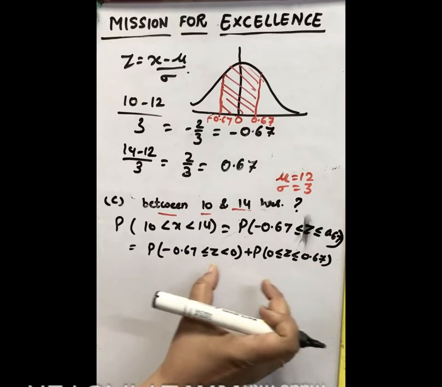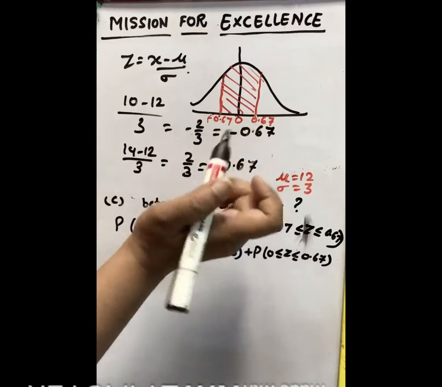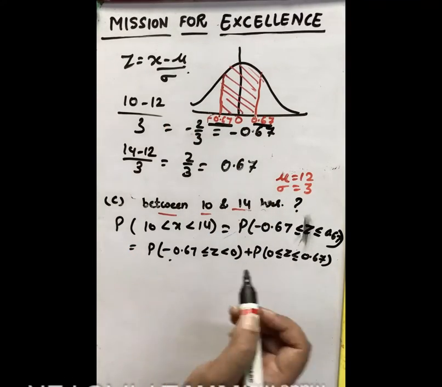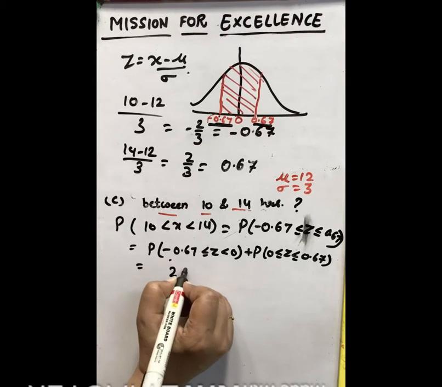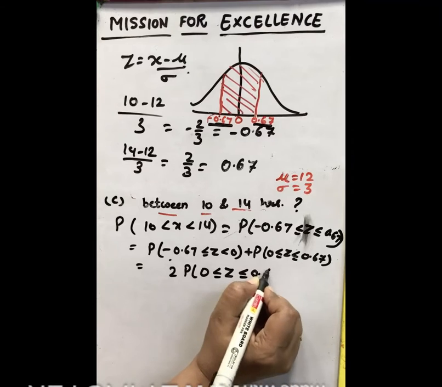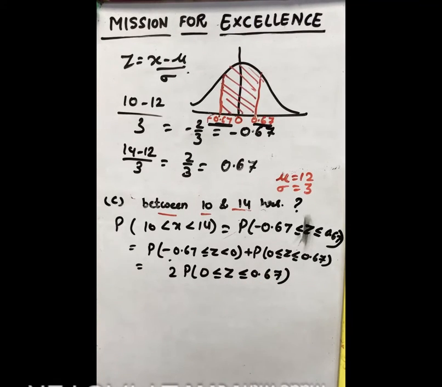And as the curve is symmetrical, this area will be equal to this one, as these two values are equal, minus 0.67 and 0.67. So we can write it as twice of probability 0 to 0.67. Now let us calculate the probability for 0.67 from the table.